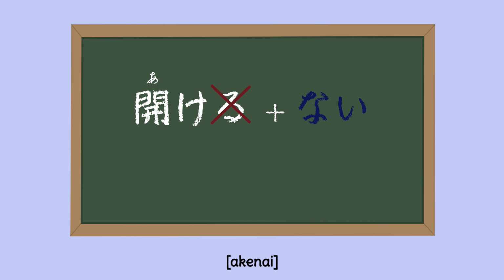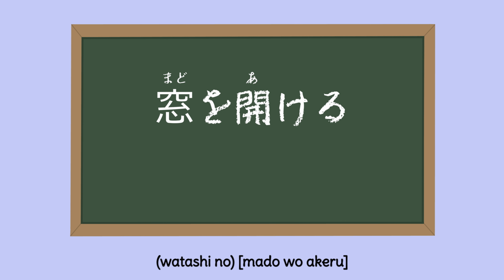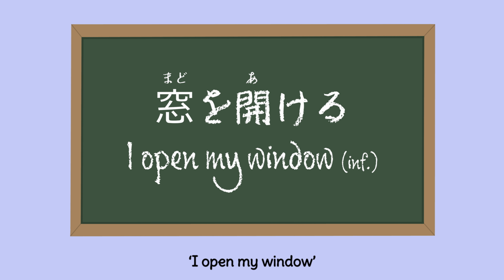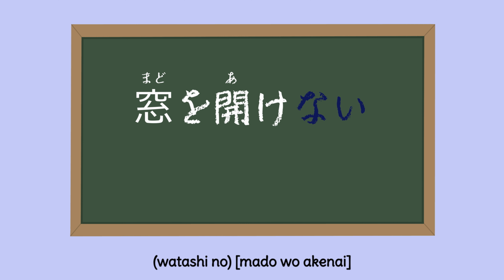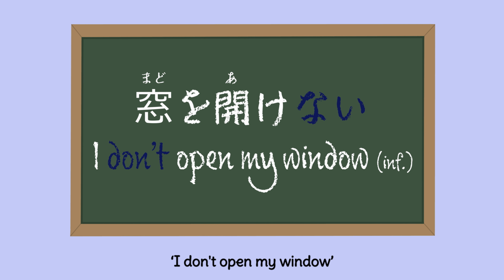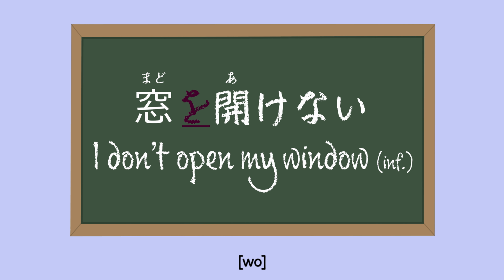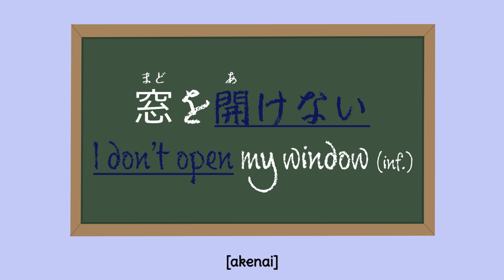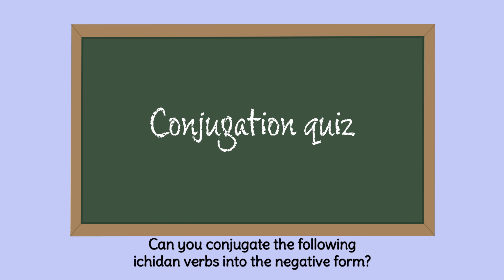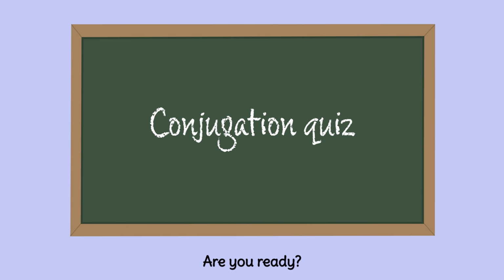開けない to not open. 窓を開ける I open my window. 窓を開けない I don't open my window. Can you conjugate the following ichidan verbs into the negative form? Are you ready? Let's start.